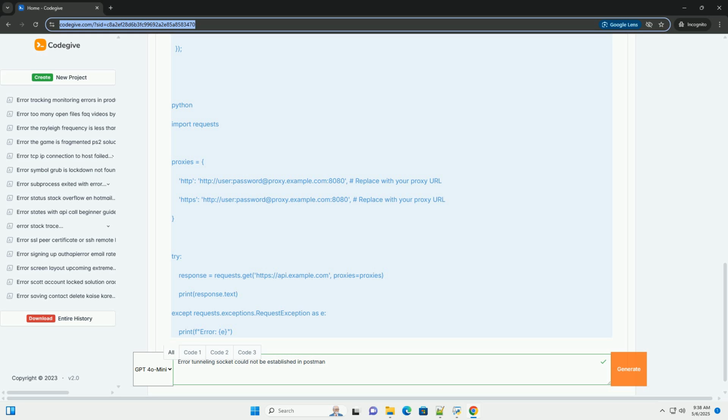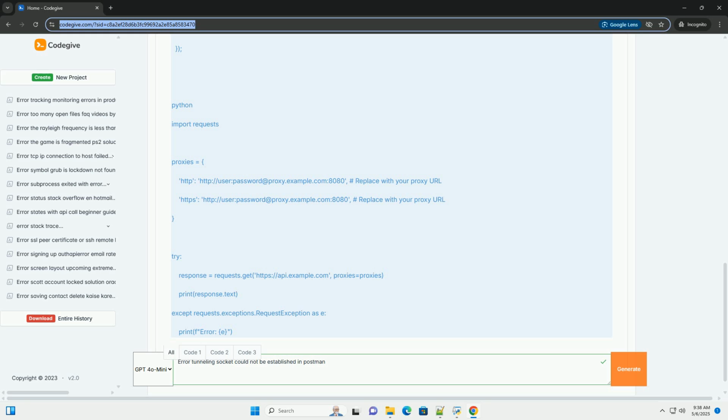Node.js with Axios and HTTPS proxy agent. Python with requests. These examples show how to configure proxy settings programmatically in Node.js and Python. The key is to provide the correct proxy URL, including authentication details, if required, when making the HTTP request. These are useful concepts when you need to make programmatic API calls and also need to use a proxy.